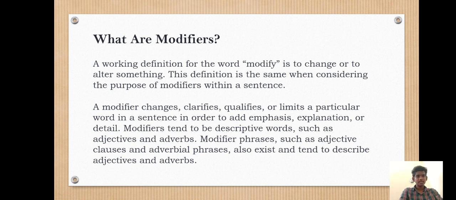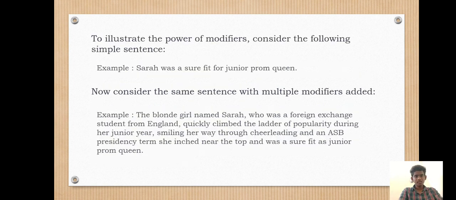Modifier phrases such as adjective clauses and adverbial phrases also exist and tend to describe adjectives and adverbs. To illustrate the power of modifiers, consider the following simple sentence. Example: Sarah was sure fit for junior prom queen. Now consider the same sentence with multiple modifiers added.